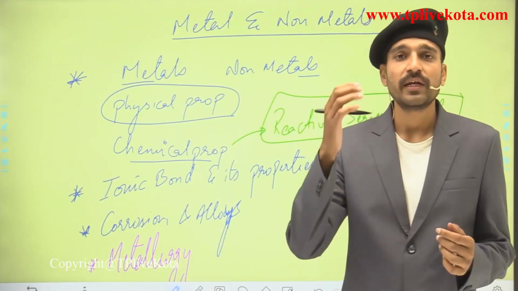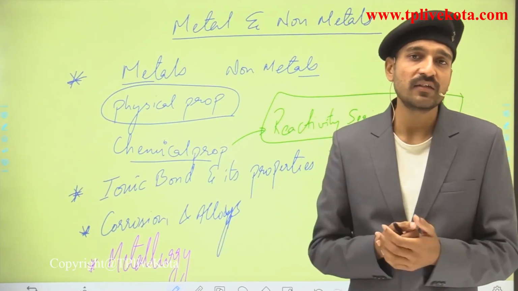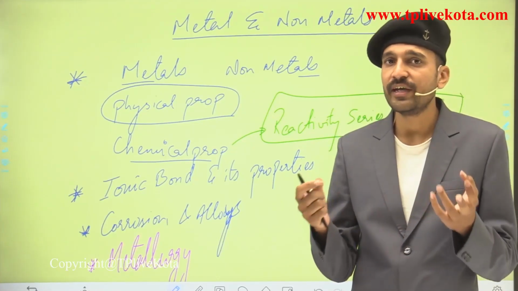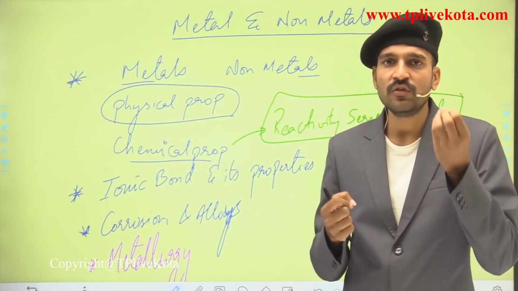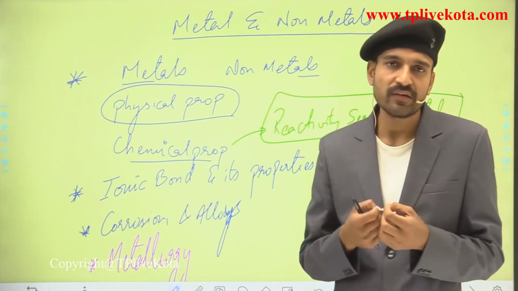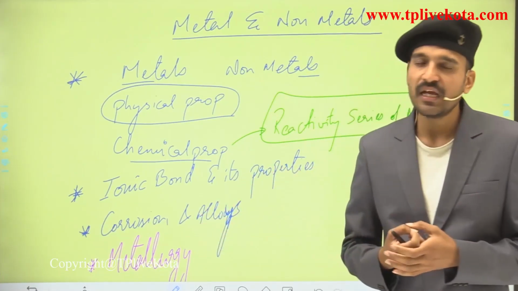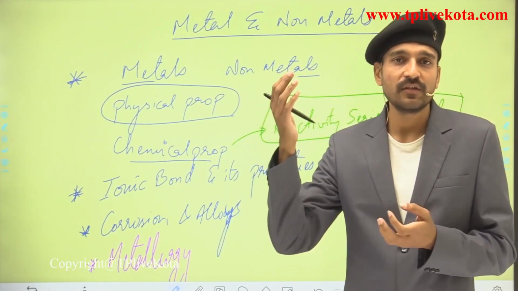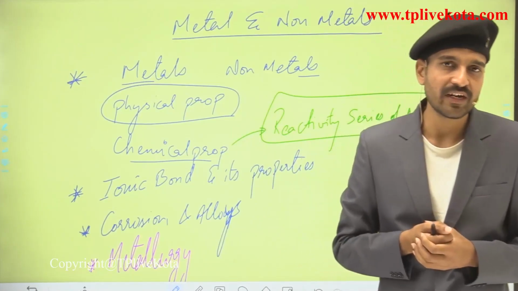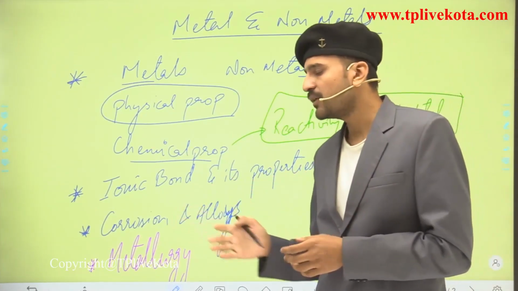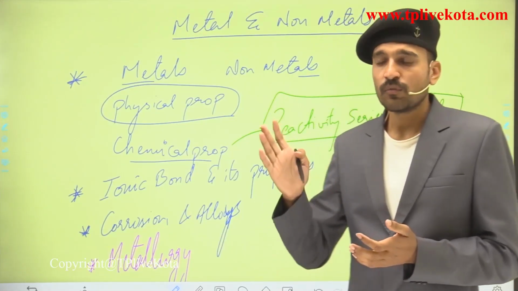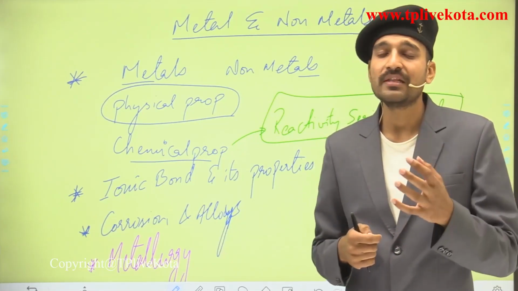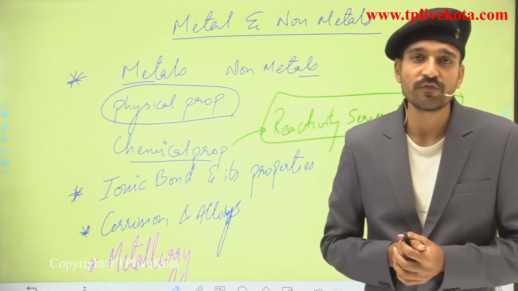We are going to see how the metals are present in the earth's crust, either in the free state or in the combined state, and if they are present in the combined state, what are the different names of the combined forms and what is the meaning of ore and minerals. That we are going to see at the starting in metallurgy. After that we will be seeing some of the methods through which the ores, the combined forms, can be used to extract the metals. So what are the various methods that we see here in this metallurgy section. The metallurgy section is very important, and its elaboration you are going to see in your class 12, that is the principles involved in the isolation of the metals.